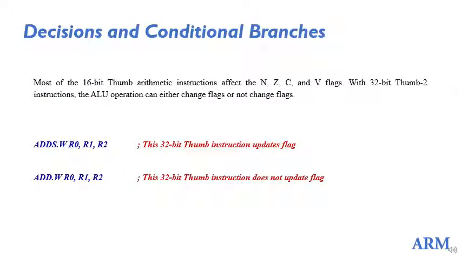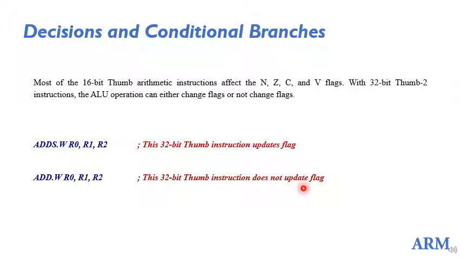The usual notion is that all data processing instructions affect the conditional flags. Most of the time the 16-bit Thumb arithmetic instructions affect the flags, but the 32-bit counterparts may or may not affect the flags based on the mnemonic that we have used. If the mnemonic is ADDS, then the instruction affects the flags, and if the instruction is just ADD, then it does not.